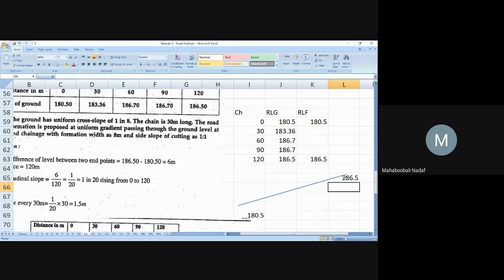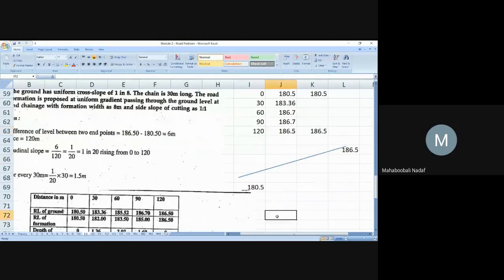From here to here, they have given RLs, no? From here to here, what is the chainage? Can anyone tell me? Here it is 0, here it is 120. So total chainage is 120. Very good. Initial chainage 0, final chainage is 120. So the total length is 120 minus 0, that is 120. Correct? Yes or no?